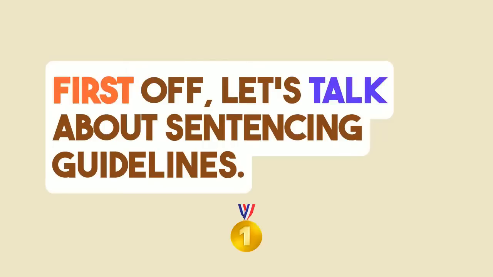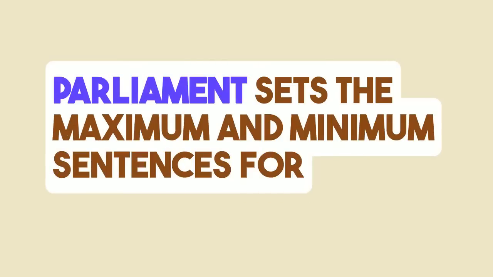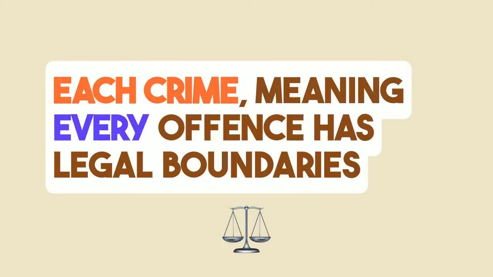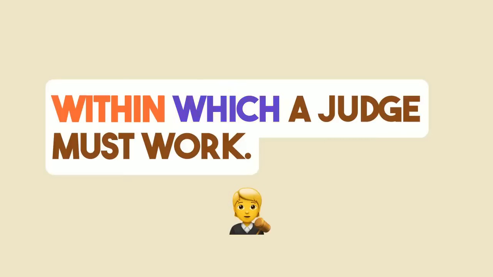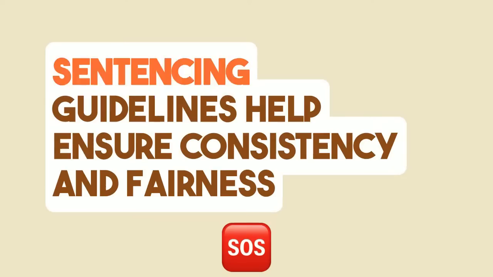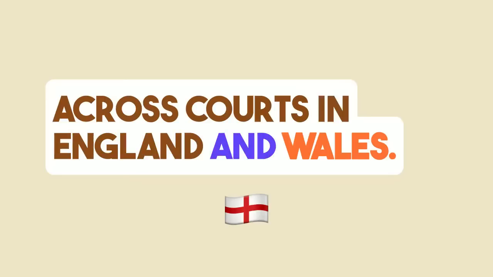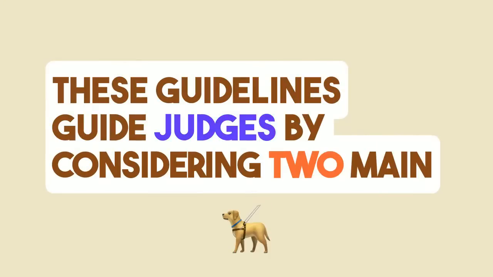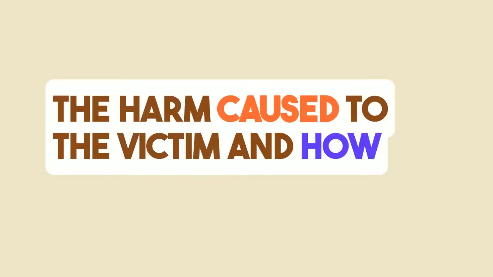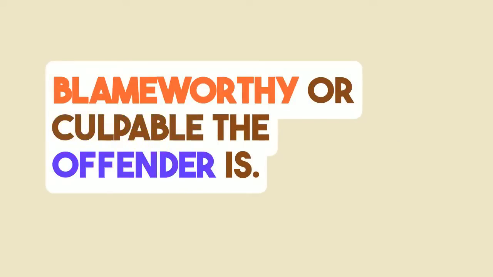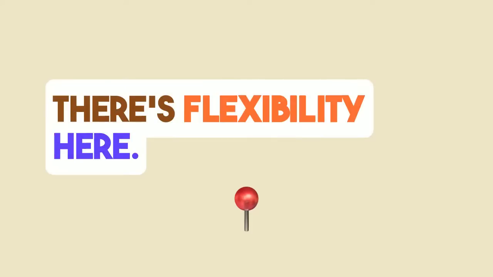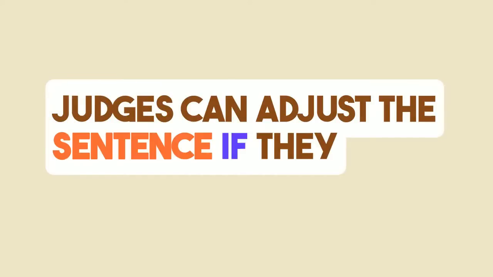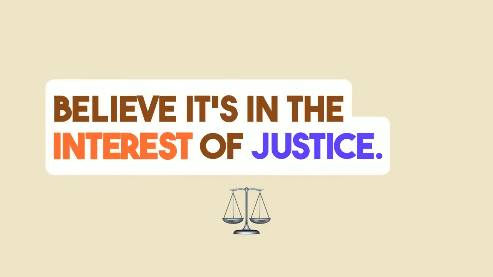First off, let's talk about sentencing guidelines. Parliament sets the maximum and minimum sentences for each crime, meaning every offense has legal boundaries within which a judge must work. Sentencing guidelines help ensure consistency and fairness across courts in England and Wales. These guidelines guide judges by considering two main things: the harm caused to the victim and how blameworthy or culpable the offender is. There's flexibility here. Judges can adjust the sentence if they believe it's in the interest of justice.